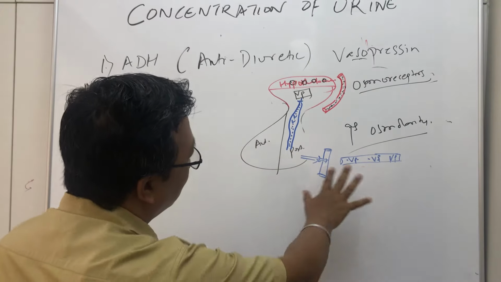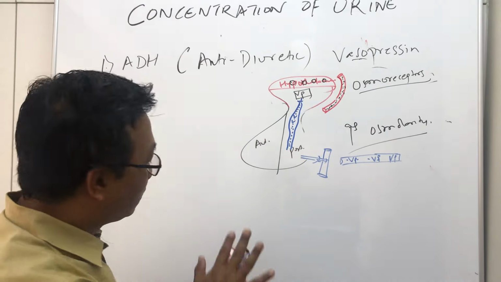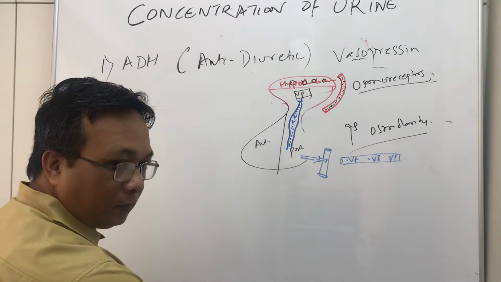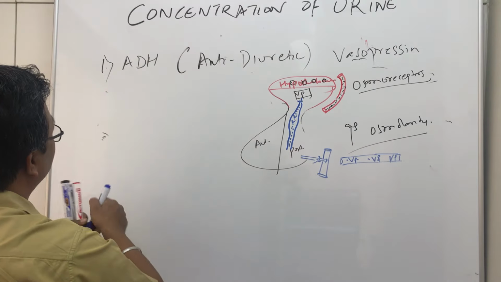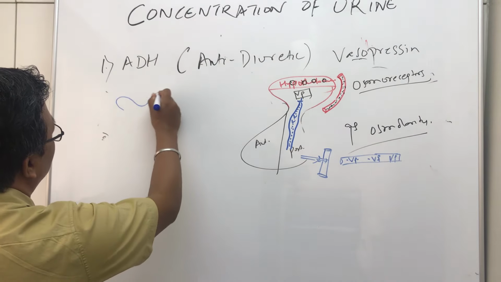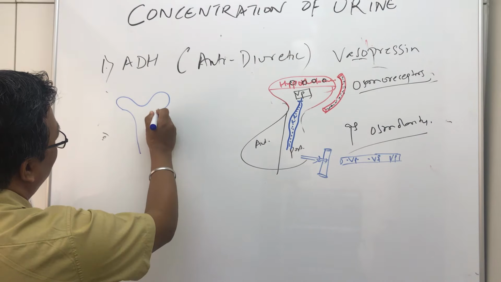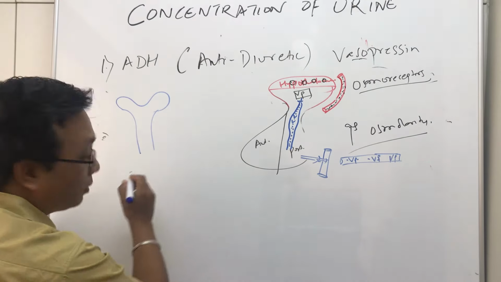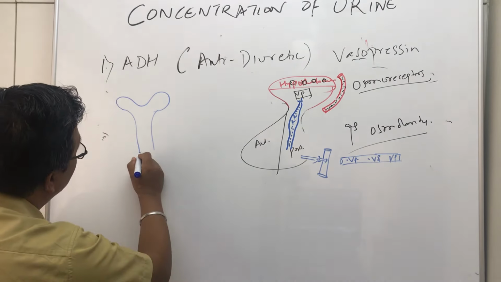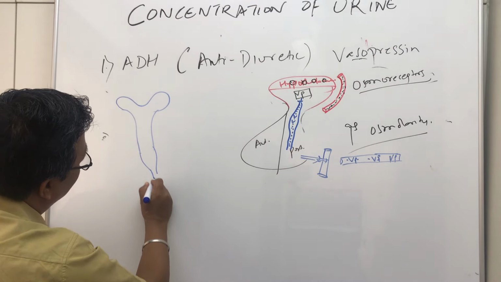Okay. Now let's go to the kidneys. In the kidneys, this is the Bowman's capsule and proximal tubule. I hope you can see. Yeah, proximal tubule. Then the loop of Henle.